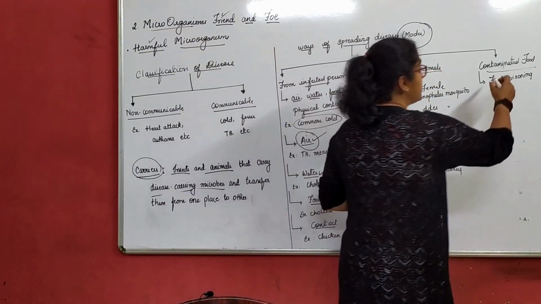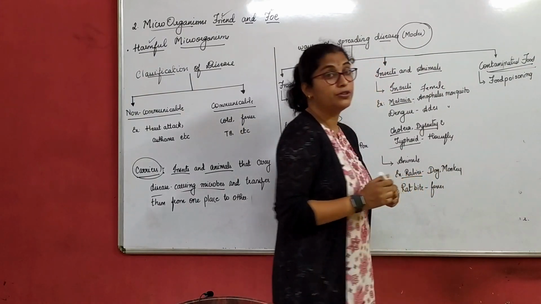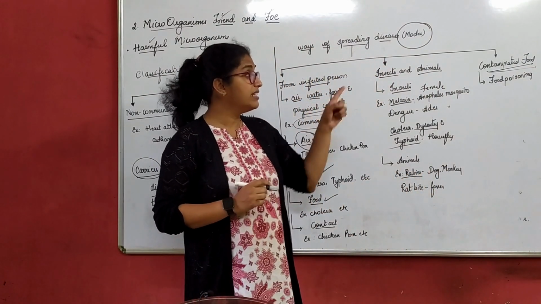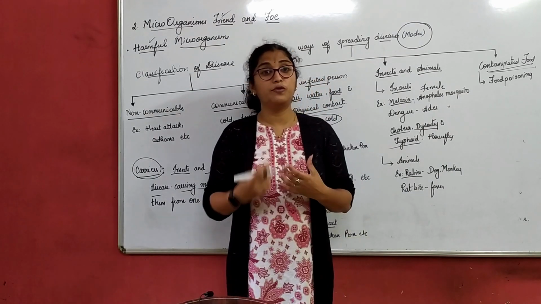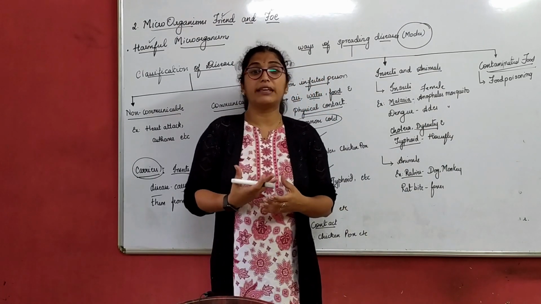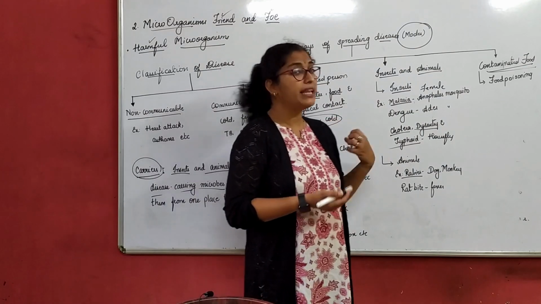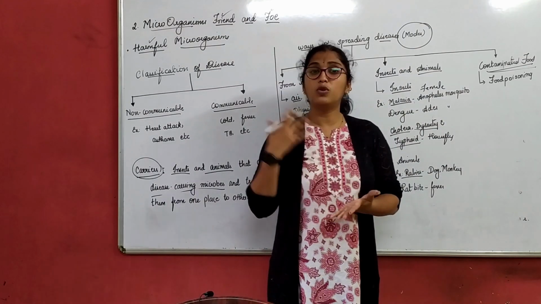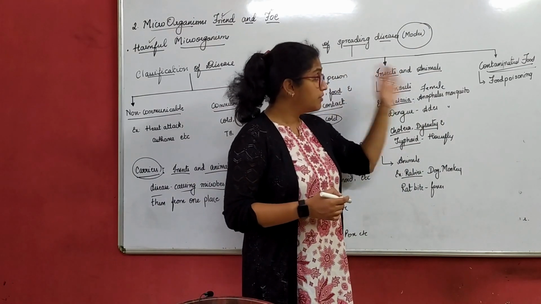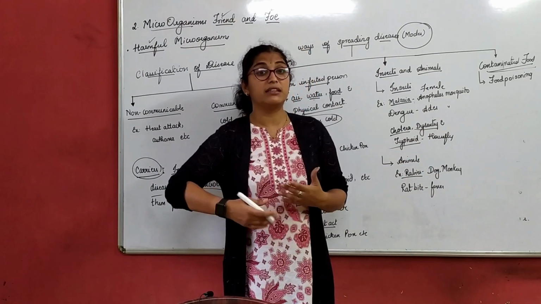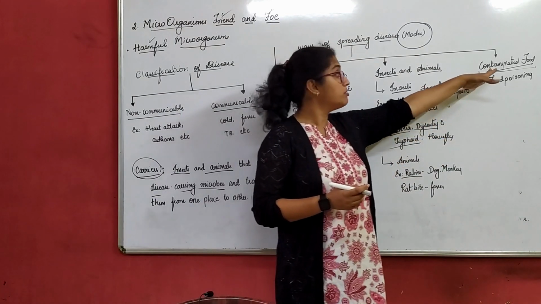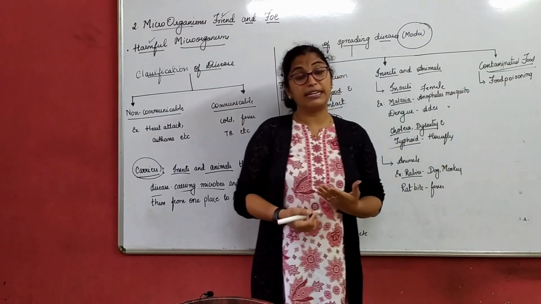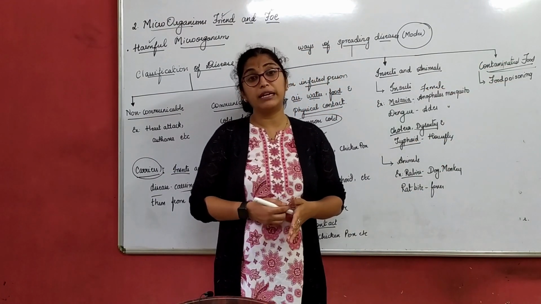Last, I have written contaminated food, right? So contaminated food causes food poisoning. Sometimes food poisoning can be severe or can be mild also. Sometimes it is very mild and can be treated at home, or we go to a doctor. Food poisoning can be quite serious, sometimes even a life-taking disease. So this is caused by food contamination. Now how can food be contaminated?